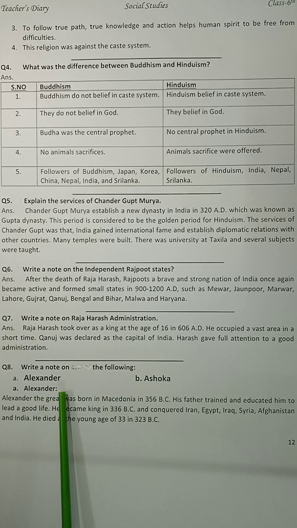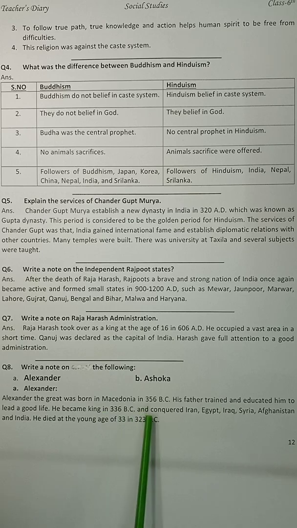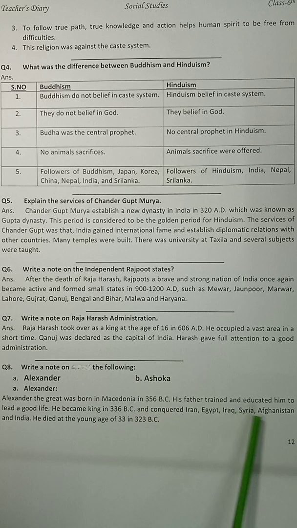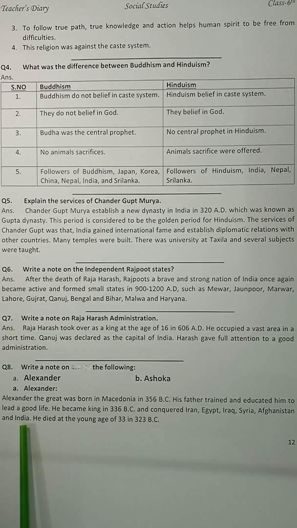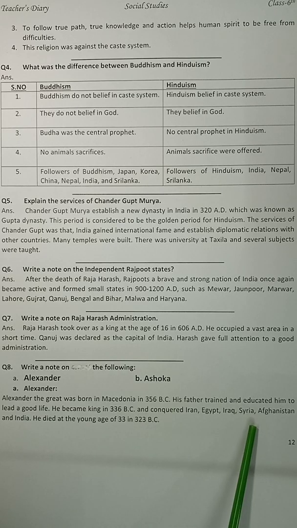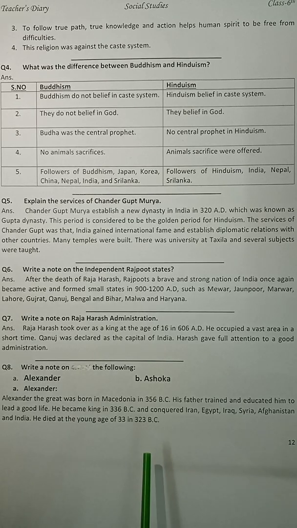Number 1 is Alexander. Alexander the Great was born in Macedonia in 356 BC. His father trained and educated him to lead a good life. He became king in 336 BC and conquered Iran, Egypt, Iraq, Syria, Afghanistan, and India. He died at the young age of 33 in 323 BC.